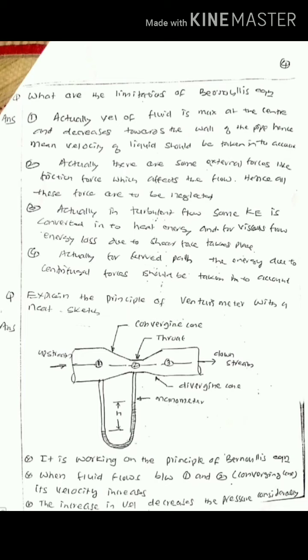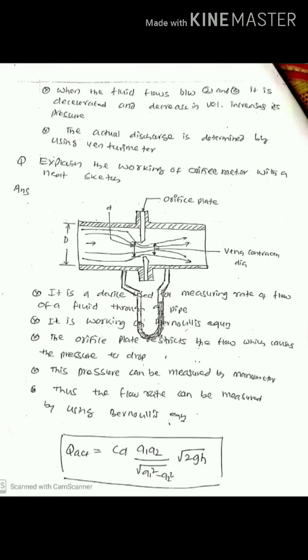When the fluid is flowing between 1 and 2, that is the converging zone, its velocity increases. This increase in velocity decreases the pressure considerably. And when the fluid flows between 2 and 3, there is a deceleration and decrease in velocity, which increases the pressure. The actual discharge is determined by using this venturimeter. This is the explanation regarding the venturimeter. I have not taken the equation for this; will take it after another question.